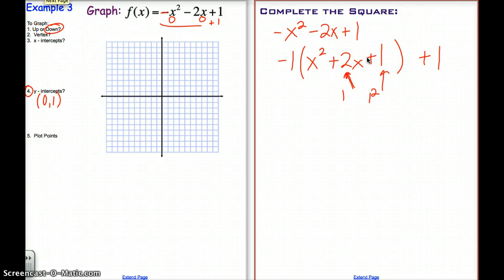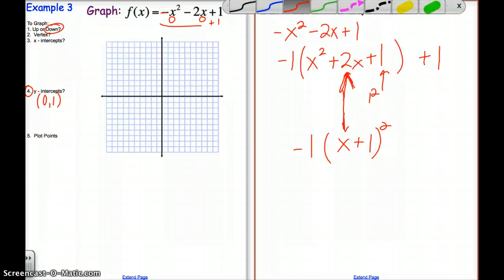Okay? Now, I can write this as x plus 1 squared. This is identical to what you see here. So I have it in my right term. Of course, I need the negative 1. But the issue falls when we have this minus 1 right here. When we have this plus 1, that changed the value of my equation.